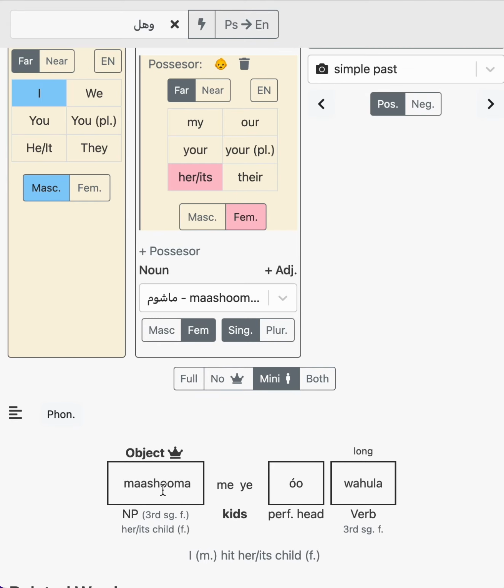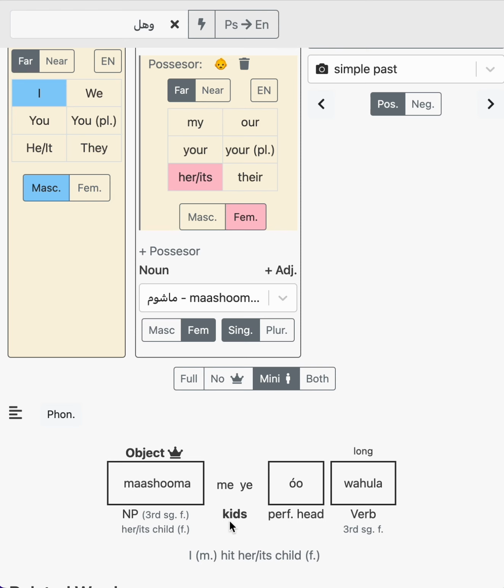That means that mashuma meyeuahala can either mean she hit my child or I hit her child, because when you see the sentence, we don't know where these mini pronouns came from. So in this case, this is a shrunken servant, and this is a shrunken possessor. I did the hitting, I'm the subject, shrunken, and then this is ye, which is her, it's a possessor for the child.